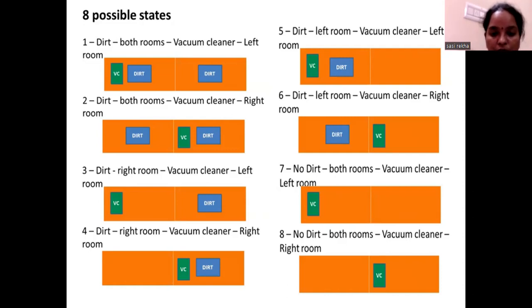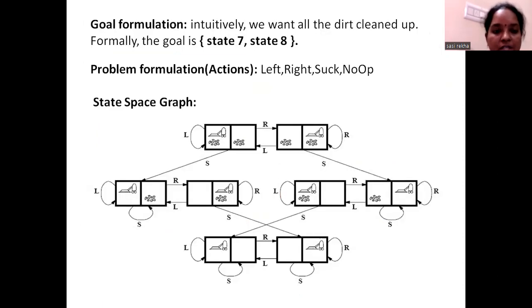As we discussed, the actions the vacuum cleaner can perform are that it can be shifted to the left or to the right room respectively. This is the state space graph for the vacuum cleaner problem. Initially we want all the dirt cleaned up. Formally, the goal state is 7 or 8. So we have two goal states: one is the seventh state, another is the eighth state.